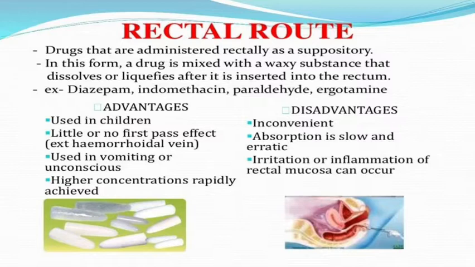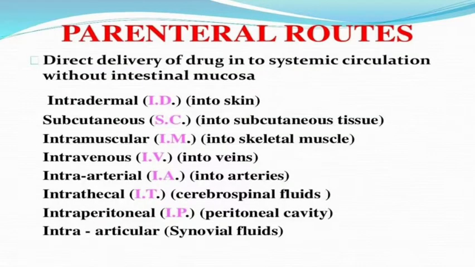Then the rectal route: drugs that can be administered rectally as a suppository. In this form, the drug is mixed with a wax substance, which dissolves and liquefies after it is inserted into the rectum. Examples: diazepam, indomethacin, paraldehyde and ergotamine. These are drugs given by the rectal route. Advantages: used in children, little or no first pass effect, used in vomiting and unconscious patients, and higher concentrations are rapidly achieved. Disadvantages: it is inconvenient, absorption is slow and erratic, and irritation and inflammation of the rectal mucosa can occur.